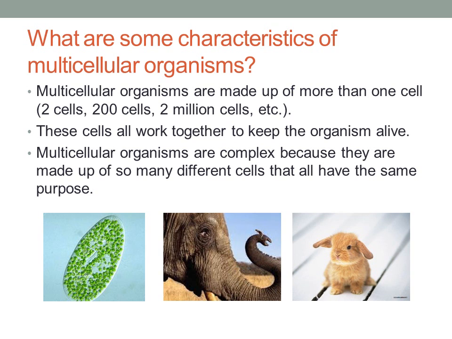So let's start off with multicellular organisms. Multicellular organisms are made up of more than one cell, so it could either be 2 cells, 200 cells, 2 million cells, etc. These cells all work together to keep the organism alive. Multicellular organisms are complex because they are made up of so many different cells that all have the same purpose, which is keeping that organism alive.